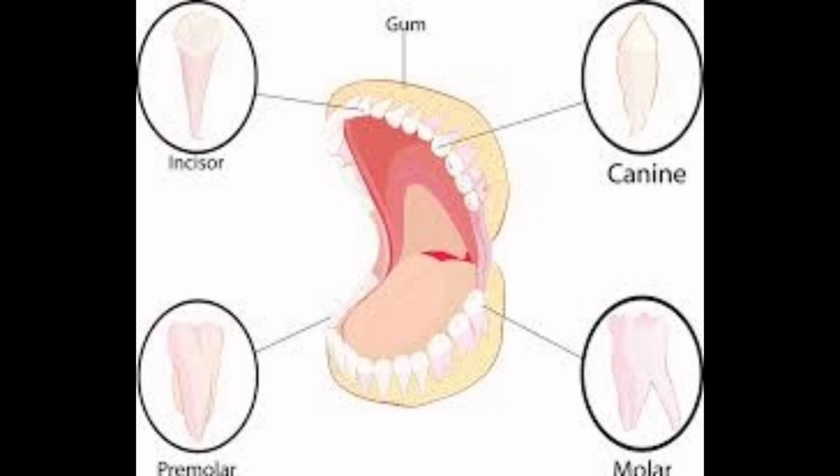Next one is premolars. In the upper jaw there are 4 and in the lower jaw there are 4. Its position is behind the canines and its shape is like a grinder. Its function is to grind and to chew. The last one is molars. In the upper jaw there are 6 and in the lower jaw there are 6. Its position is behind the premolars and its shape is like a grinder, same as premolars, and its function is to grind and to chew.